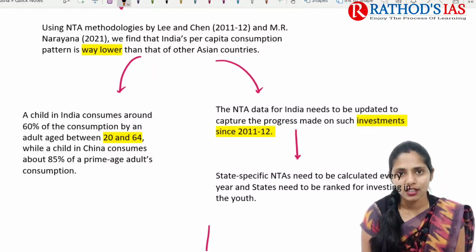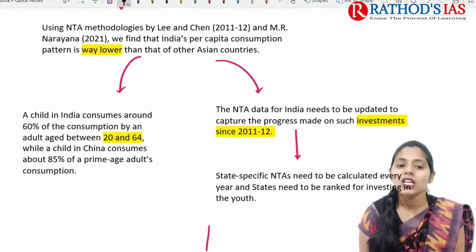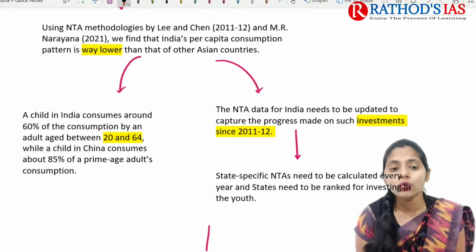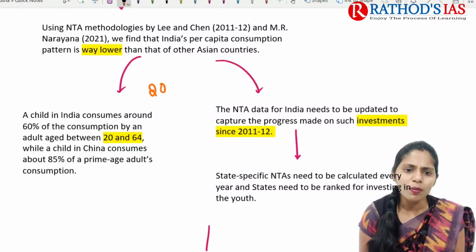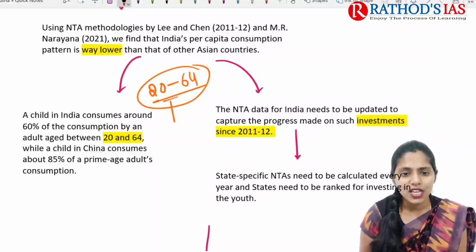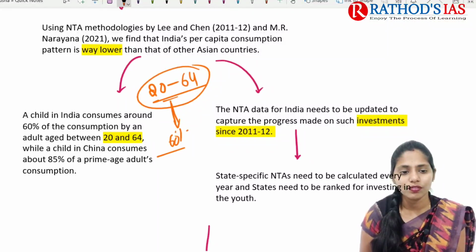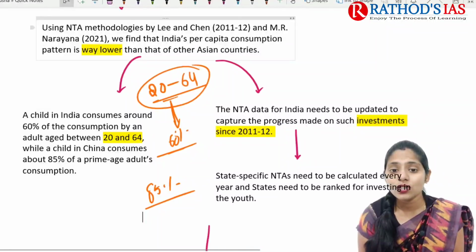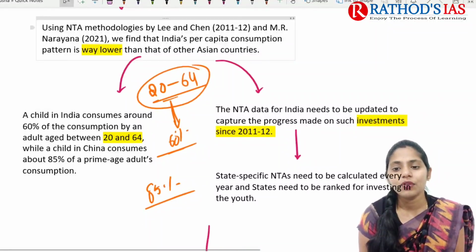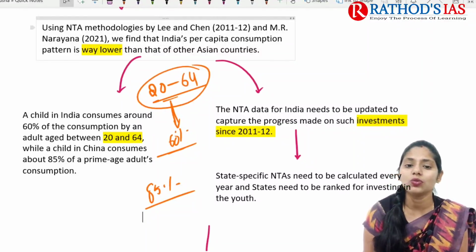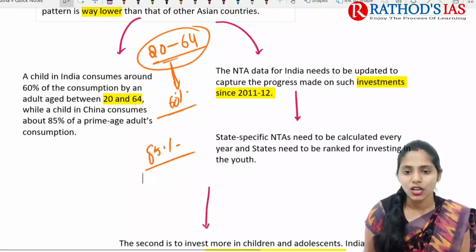And if you see the child in India, a child mainly consumes around 60% of the consumption of an adult aged between 20 to 64. So just children, they are consuming 60% of that, but in China it is 85%. Because of this, we need to update this NTA data, and we need to capture the progress made on investments since 2011 and 2012.